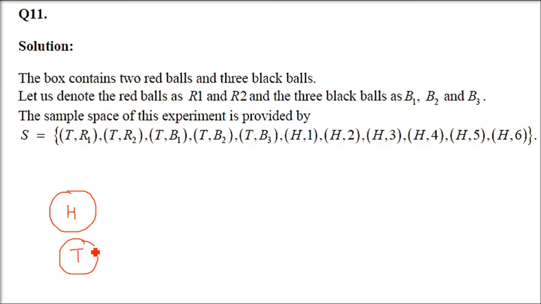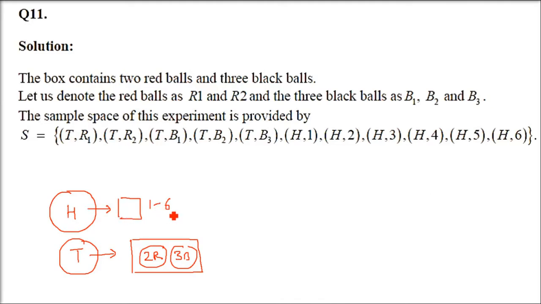Now, the question is saying, if it shows tail, we draw a ball from a box. Only after tail this has to happen. So we draw a ball from a box. Let me make a box. And here I want to show you 2 red and 3 black balls. And this is only being done when a tail will come. What happens when head will come? So we'll throw a die. So again, if a die is thrown, 1 to 6 combination can come, right? So we have to find the sample space of this experiment.